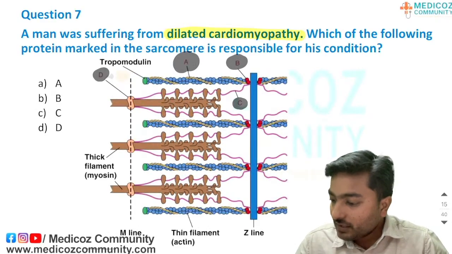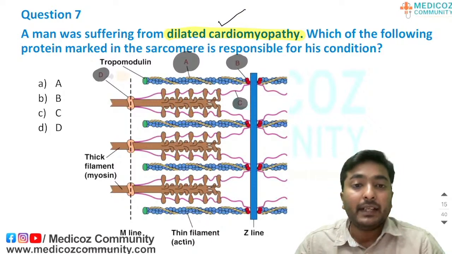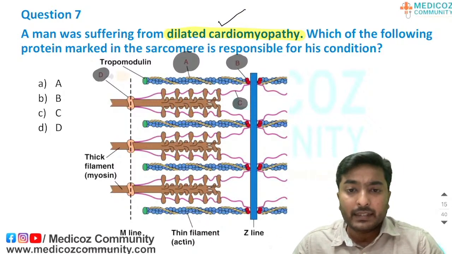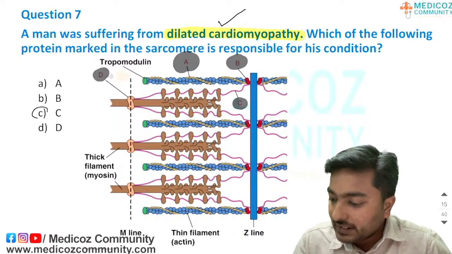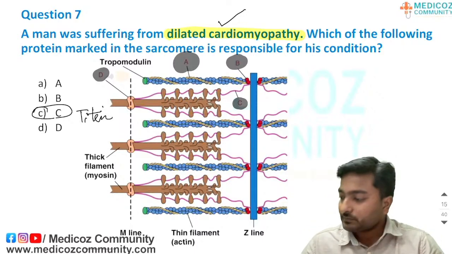So in dilated cardiomyopathy, if the gene for the titin protein gets mutated, the person will get the dilated cardiomyopathy condition. So the option will be C. The C is nothing but your titin protein. Okay.